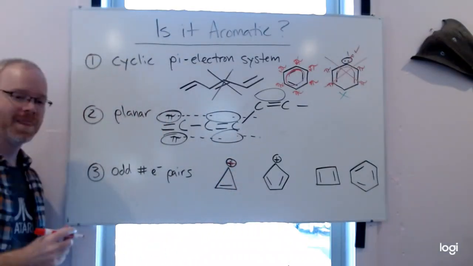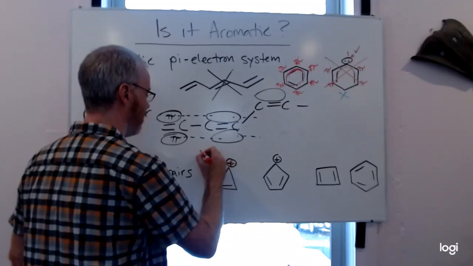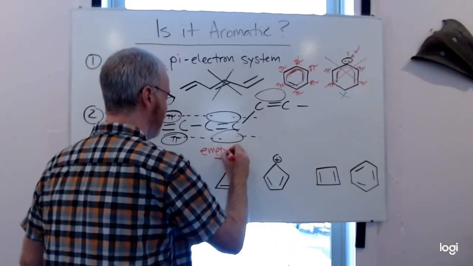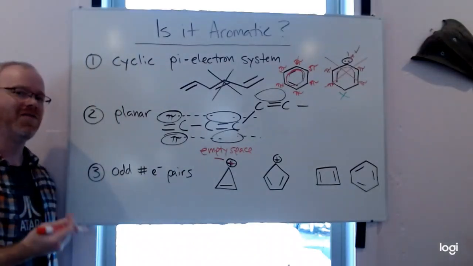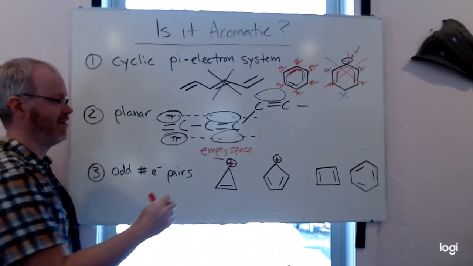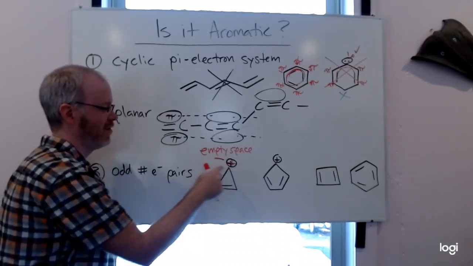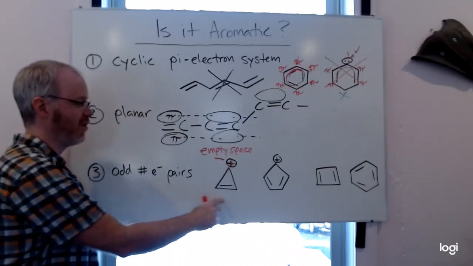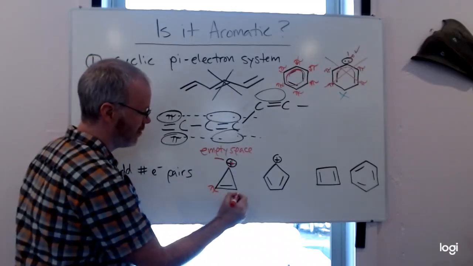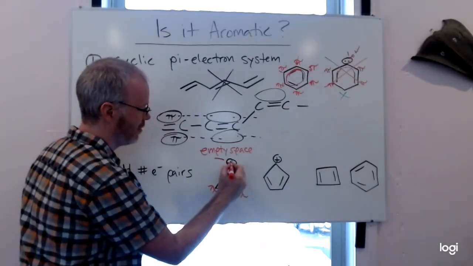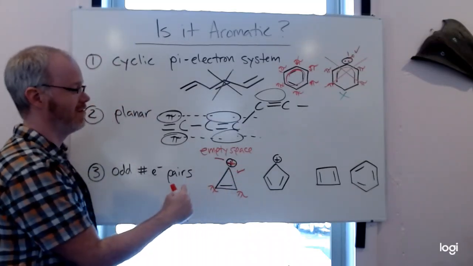That is not a set of electrons, since there's no electrons there, but it acts as an empty space for electrons to share. If you have an empty p orbital, this would be sp2 hybridized, then I've got room for those electrons to flow through. So a weird structure like this, I've got pi electrons on this carbon, pi on this carbon, plus charge here. That works. That's a cyclic pi system.